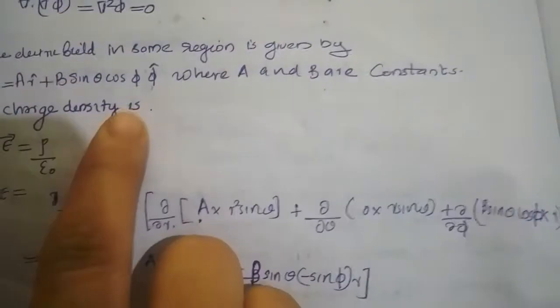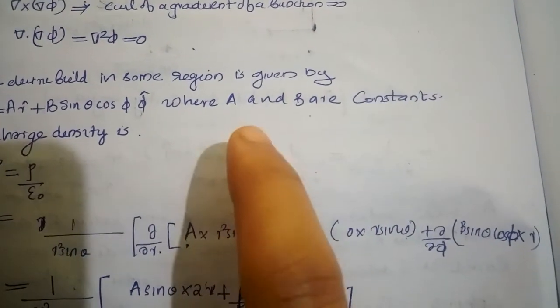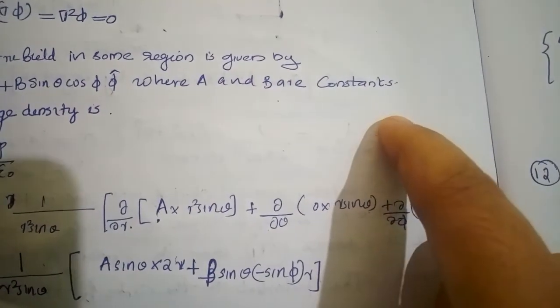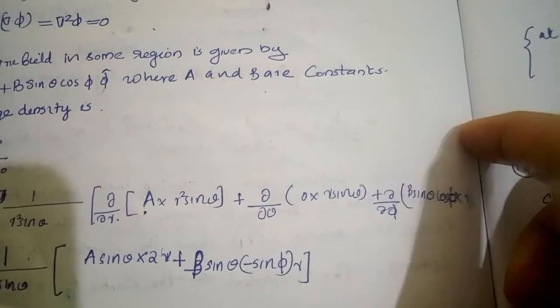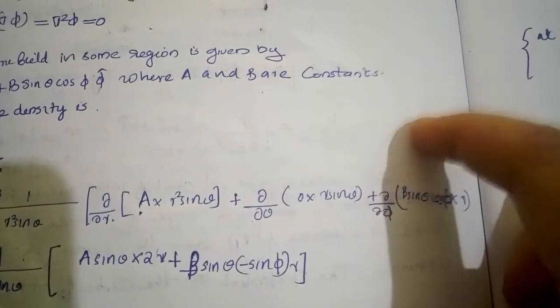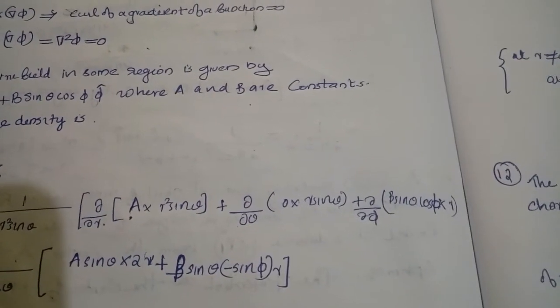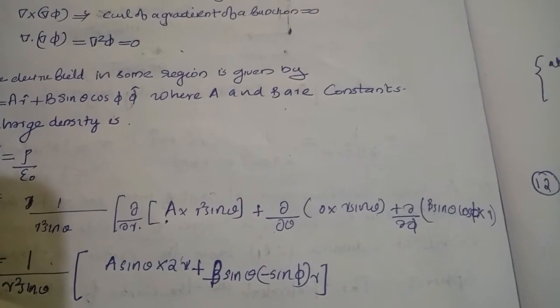That is, we should know, or you should remember by heart, the equation: 1 by h1 h2 h3 times [dou by dou q1 of a1 h2 h3 plus dou by dou q2 of a2 h1 h3 plus dou by dou q3 of a3 h1 h2]. This equation is useful for all the coordinate systems, that is spherical, cylindrical and Cartesian.